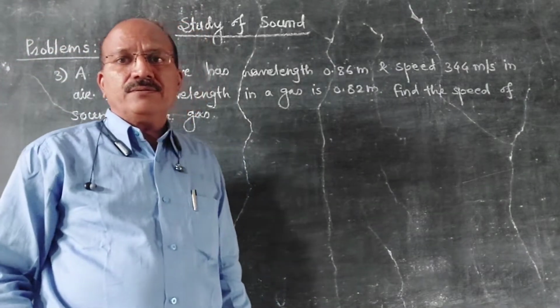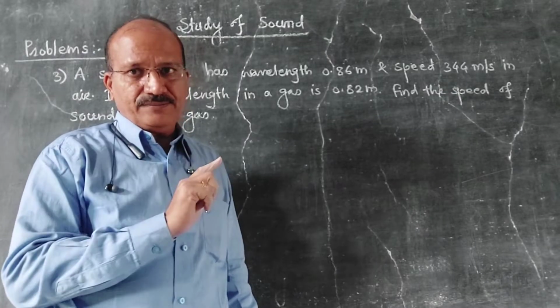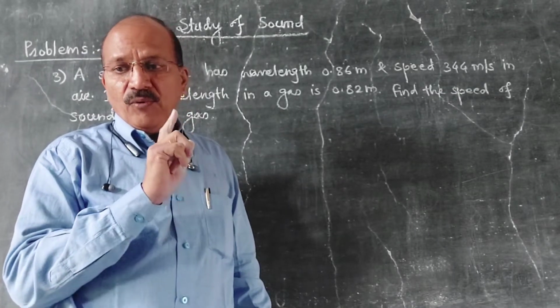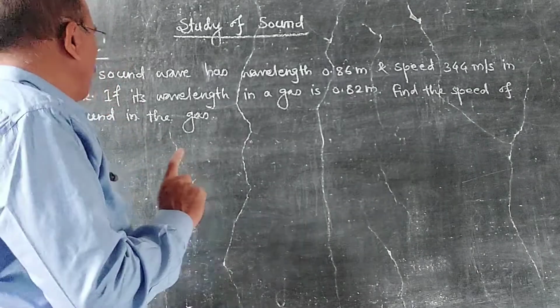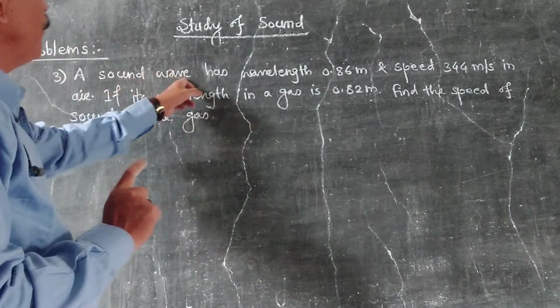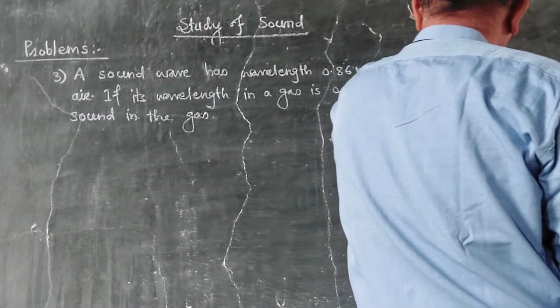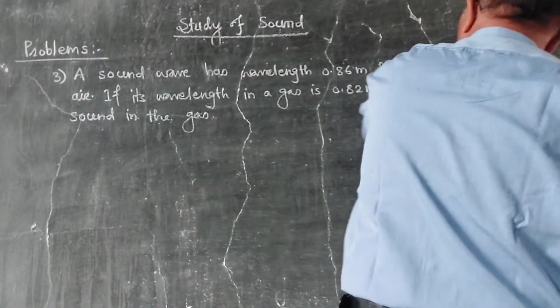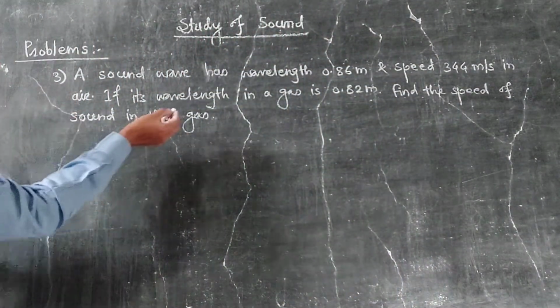Here are two examples in one. We want to find out: a sound wave has wavelength 0.86 centimeter and speed 344 meter per second in air. Means first data.